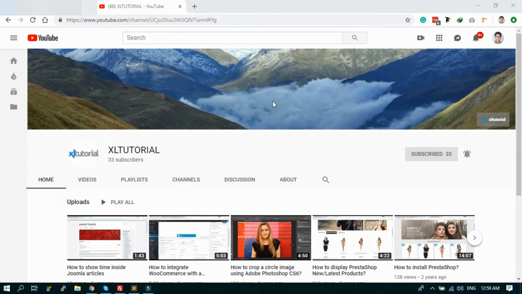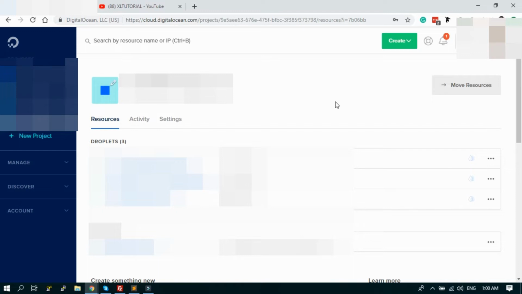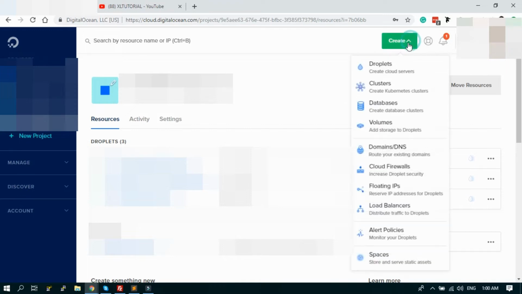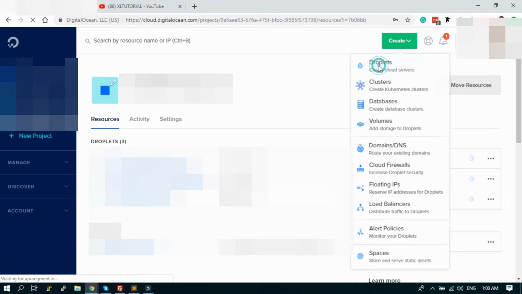Thank you. So let's start how to install Plesk in Digitalocean server. This is my Digitalocean server. So I'll create a droplet. Click here, create droplet.